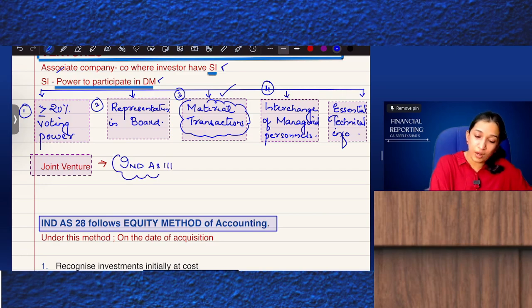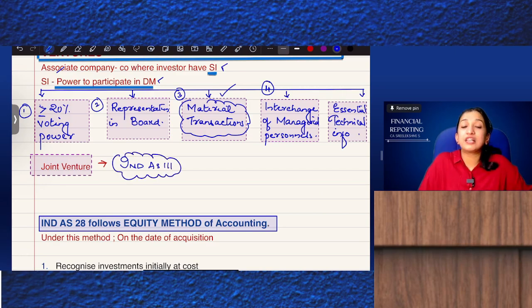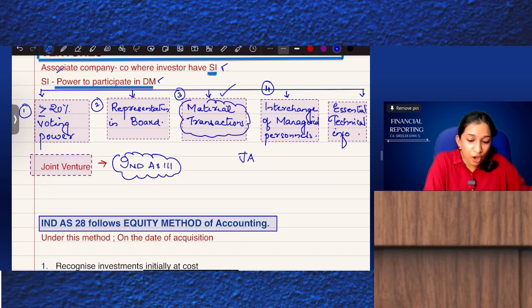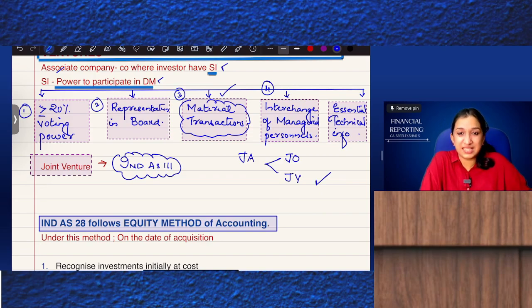As per Ind AS 111, a joint arrangement is a contractual arrangement between two or more parties to carry out an economic activity which is subject to joint control. A joint arrangement can be of two types, JO or JV. If there is a separate legal entity, rights over net assets and not individual assets, and economic independence, then if these three criteria are satisfied, it is a JV. I hope you have seen the last video where we discussed what is a JV.